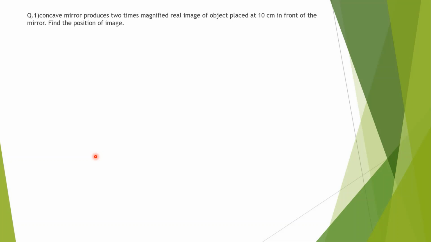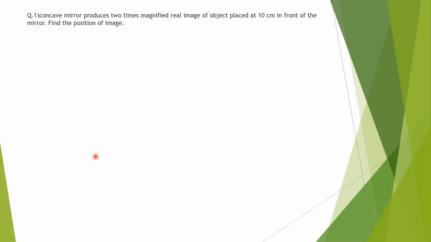All the distances, whether it is concave or convex, we have to measure from the pole. Object is always placed to the left side. So in all the cases, value of u is negative. If concave word is written, it means focal length is negative.